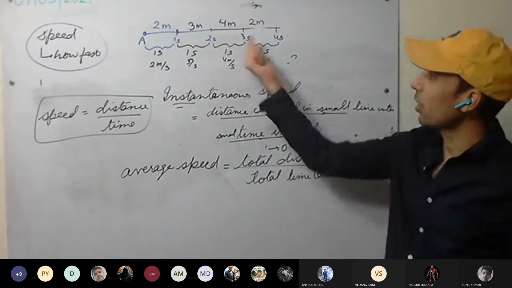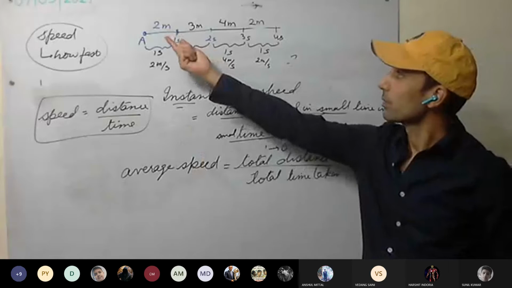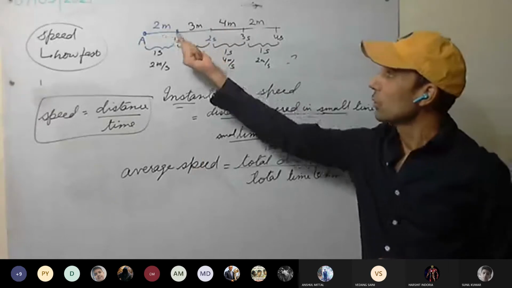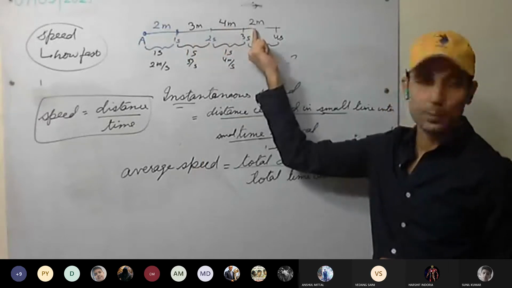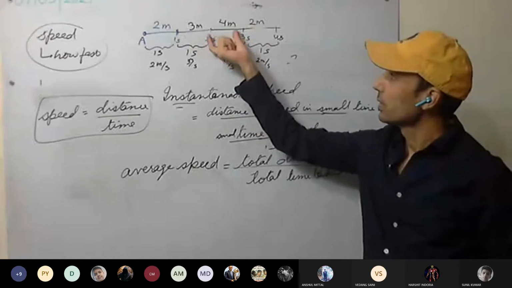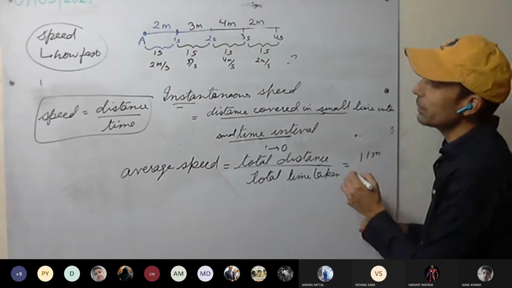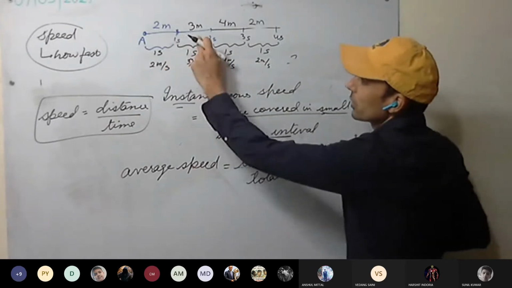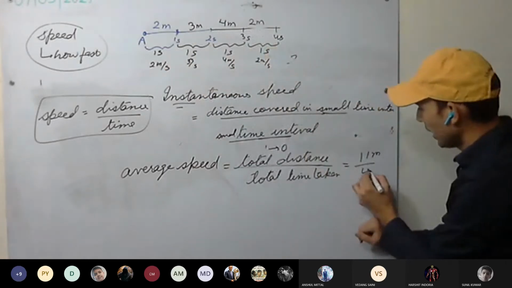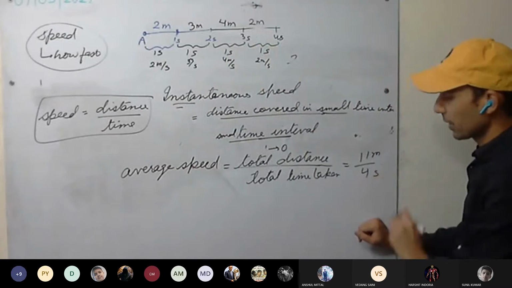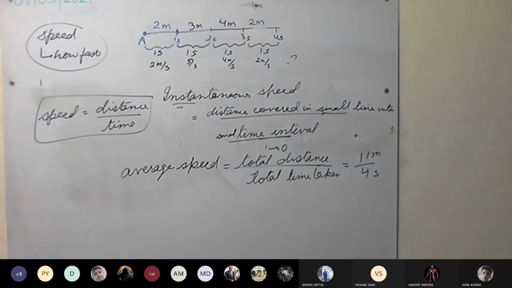So total distance is how much in this case? How much is the total distance? 2 plus 3 plus 4 plus 2. How much is it? 7, 11? 11 meter. How much time? 1, 2, 3, 4. 11 by 4 seconds. How much is it coming?